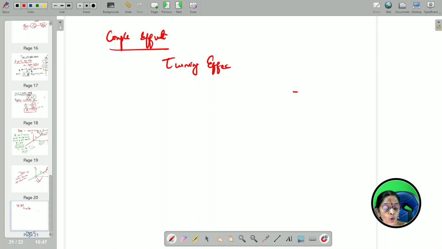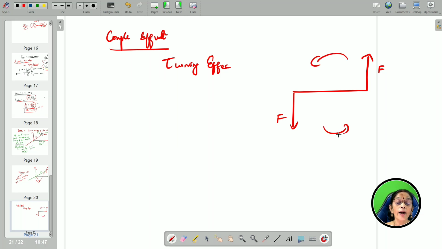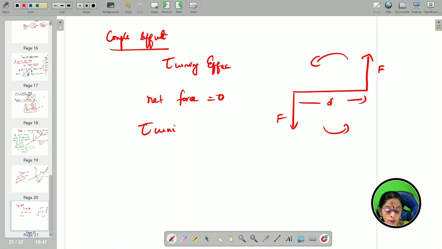So, for example, two equal and opposite forces, this is force, this is force. These two forces are acting separated by a perpendicular distance over here, constituting torque effect. So, net force is equal to 0 over here, therefore, it gives you a turning effect. This is called translational equilibrium.